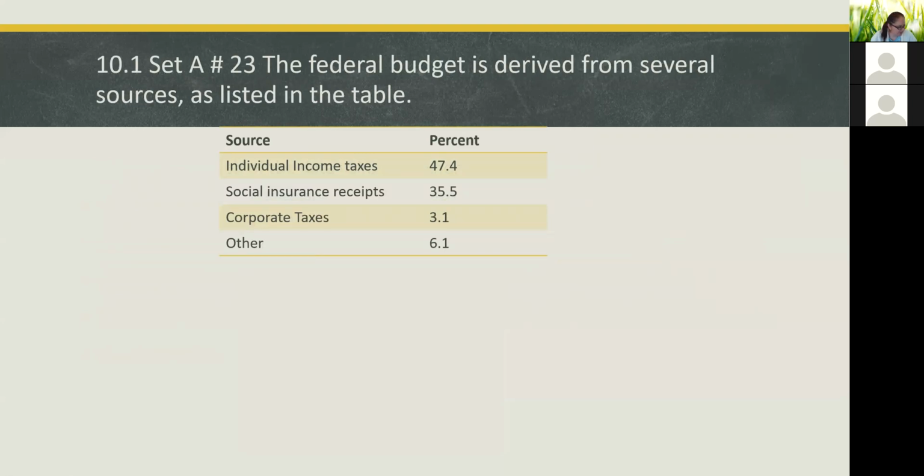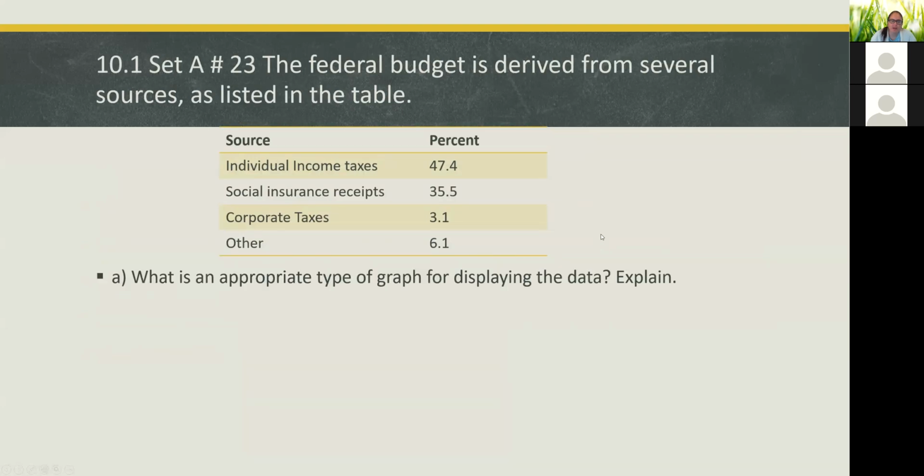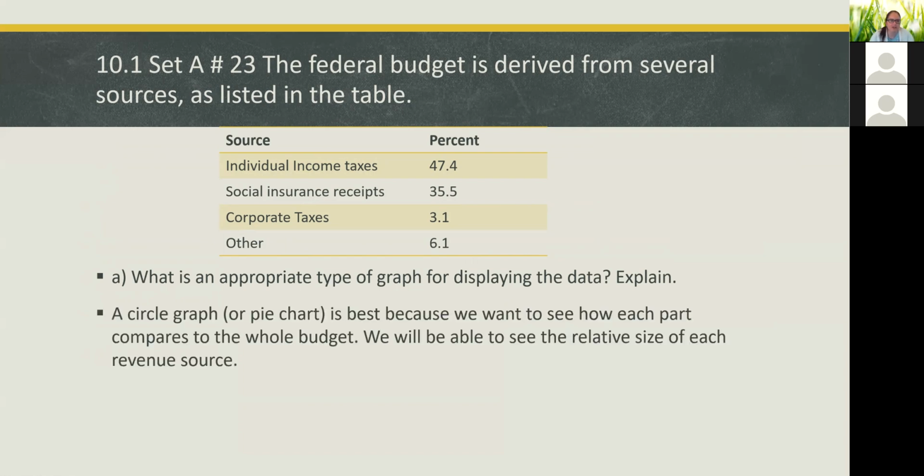Next, number 23 says the federal budget is derived from several sources as listed in the table. So we have our individual income taxes, almost 50%, the social insurance receipts, about 35 or 36, corporate taxes, 3.1, and other is 6.1. And we want to do the same kind of thing, figure out an appropriate graph.